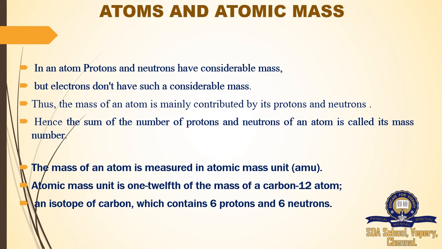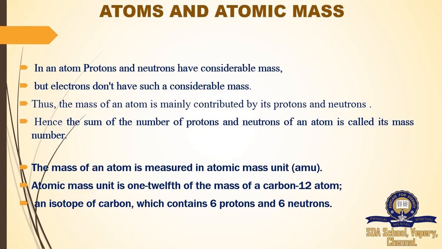Our next topic is atoms and atomic mass. In an atom, protons and neutrons have considerable mass. Yes, based on the number of protons and neutrons only we have an atomic mass. But electrons don't have such a considerable mass. Electrons have a negative charge, but they don't have any mass. Thus, the mass of an atom is mainly contributed by its protons and neutrons. Hence, the sum of the protons and neutrons of an atom is called its mass number. Yes, we already discussed this one in the previous slide.